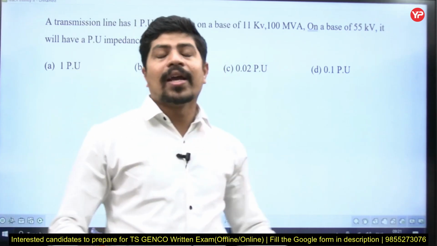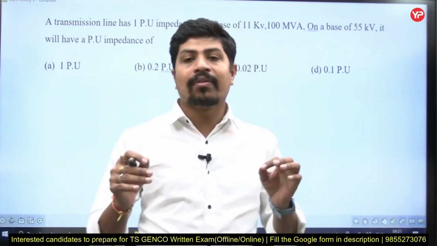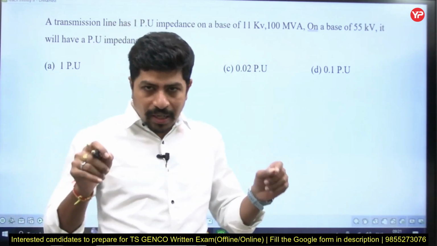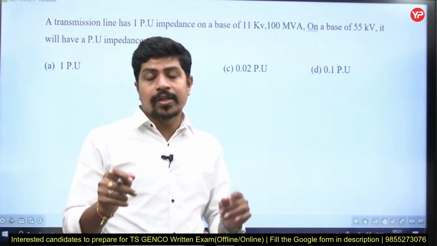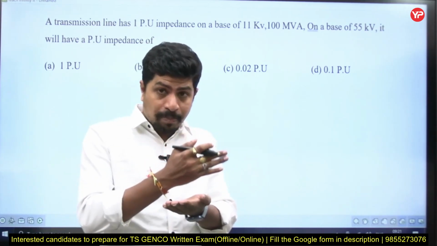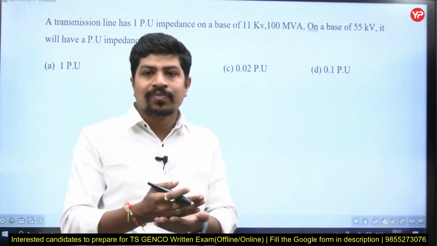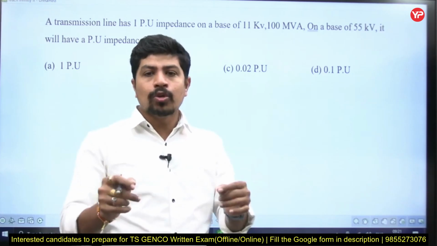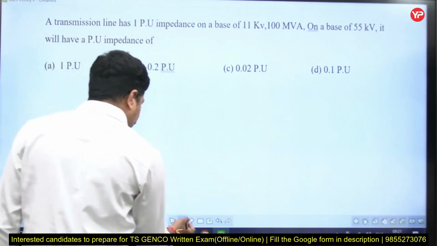And one more thing, whether you take star or delta, per unit values are always per phase values. Per unit quantities are always per phase. So you have to use per phase quantities if you want to find the per unit. But if using per phase or line quantities both give the same answer, then it will be easy for me to use line quantities and 3-phase power. Let me write here the concept.